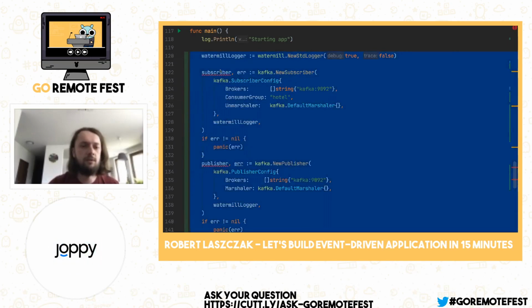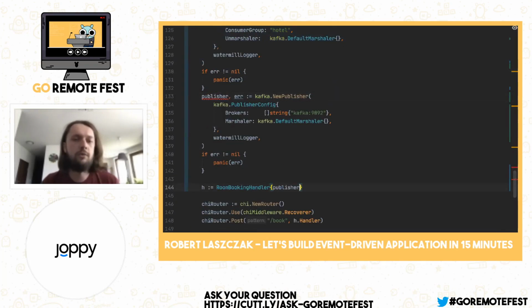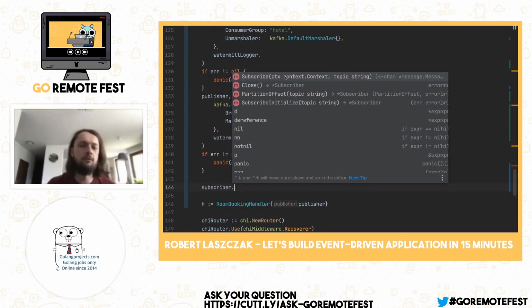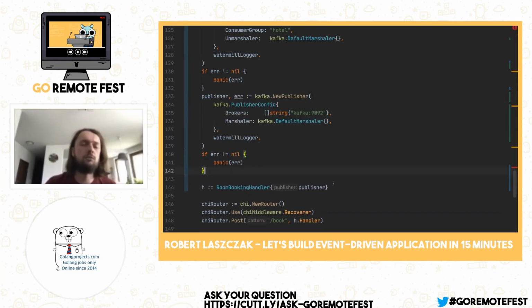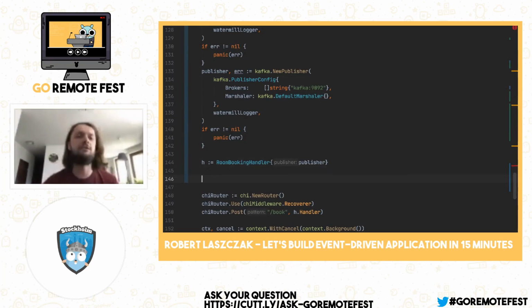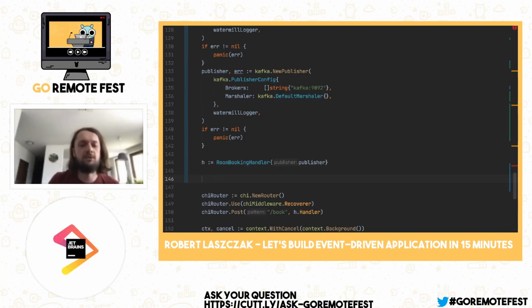So we have our subscriber, we have our publisher. So we need to inject our publisher into the room booking handler. And in theory, we could use the subscribe method from the subscriber, but it's really low level. And in Watermill, we have a high level interface for that, and it's named the event router. So basically, it's working more or less like an HTTP router. The only difference is that instead of handling HTTP requests, we are routing messages.